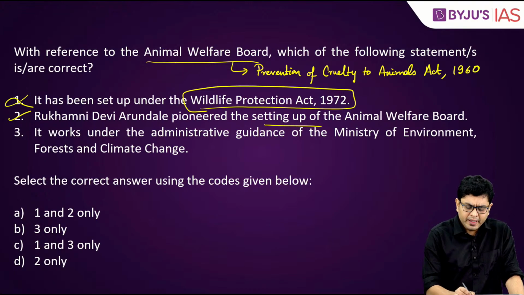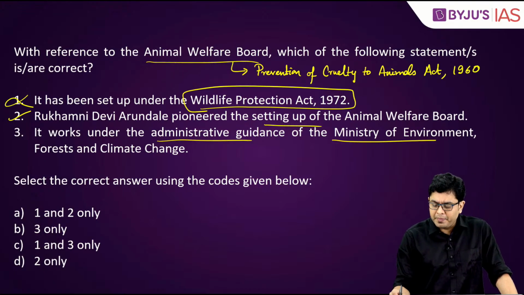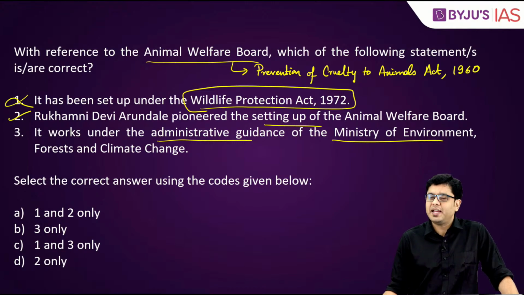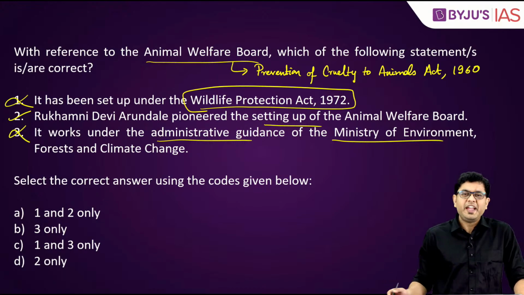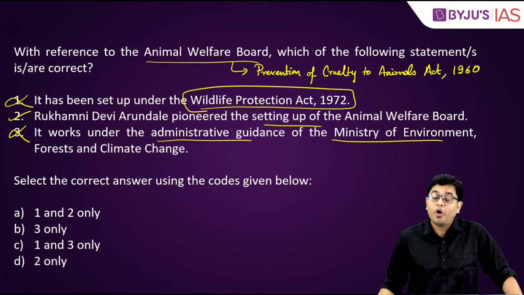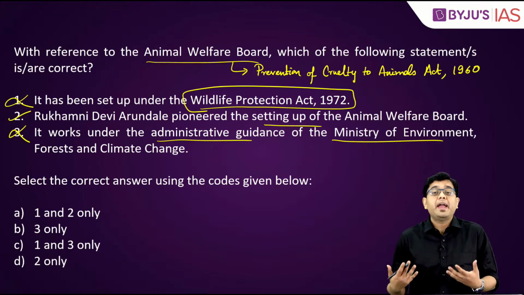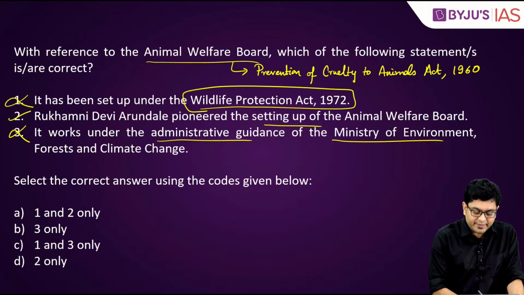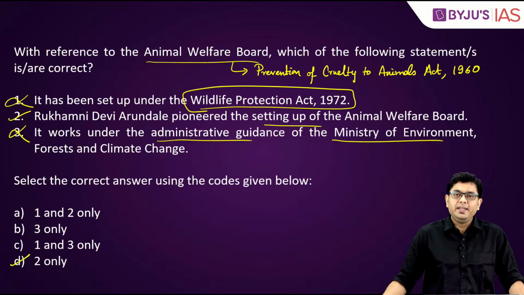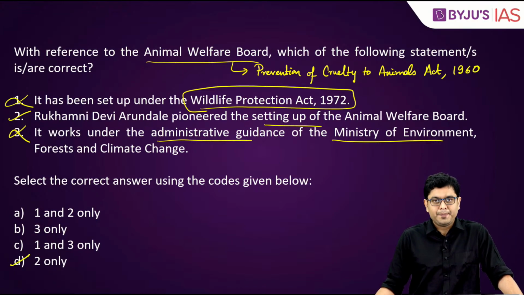Then, it works under the administrative guidance of the Ministry of Environment, Forest and Climate Change. This is incorrect. It works under the Ministry of Animal Husbandry, Dairying and Fisheries. So this is again incorrect. So the correct answer in this case will be D, that is 2 only.